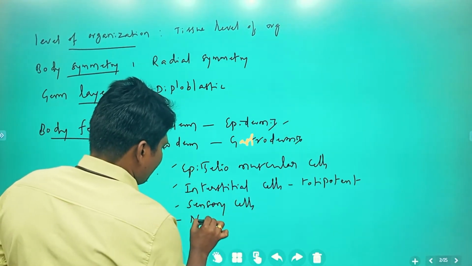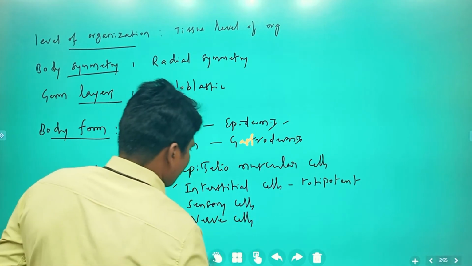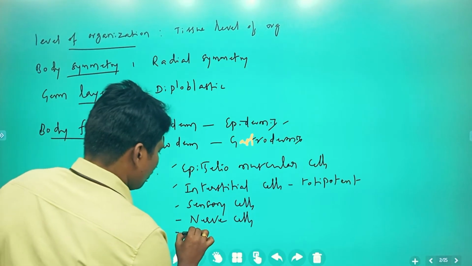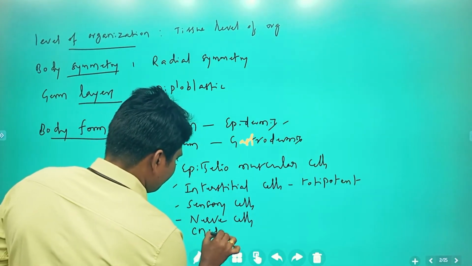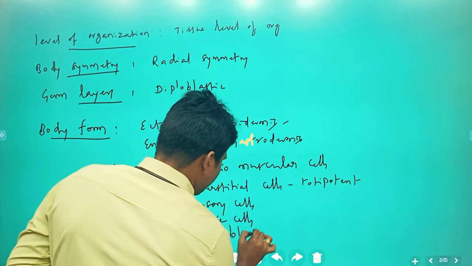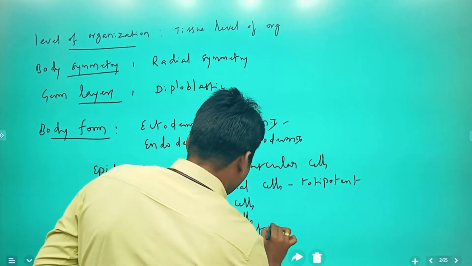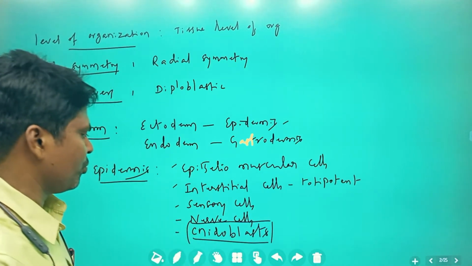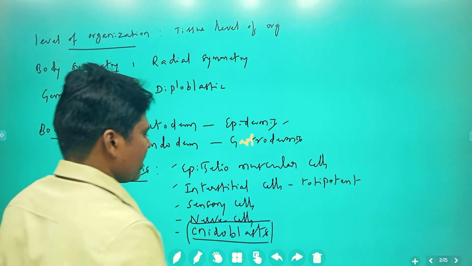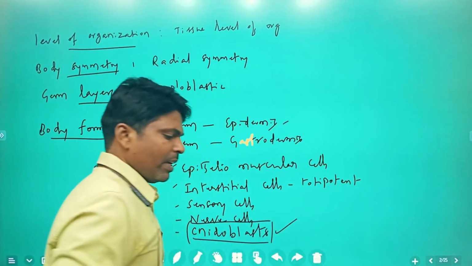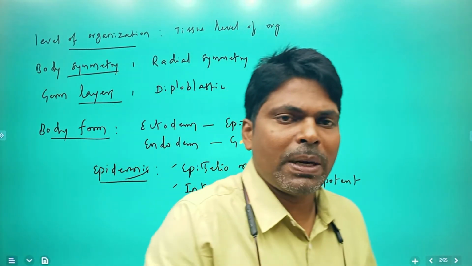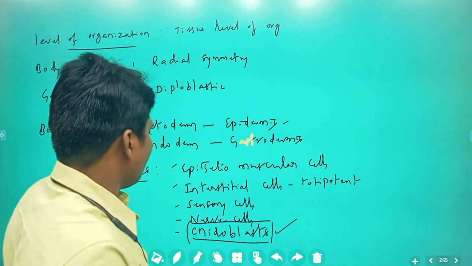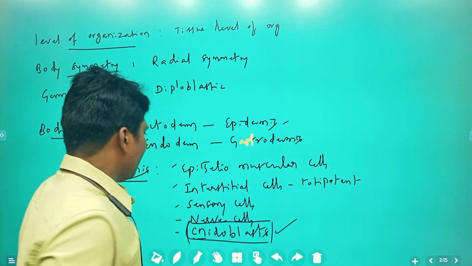Some nerve cells are also present. Along with that, a very important type of cell is present: cnidoblasts. Cnidoblasts are a very important characteristic feature of the epidermis, so remember that cnidoblasts are present on the epidermis of Cnidaria, among the interstitial cells.